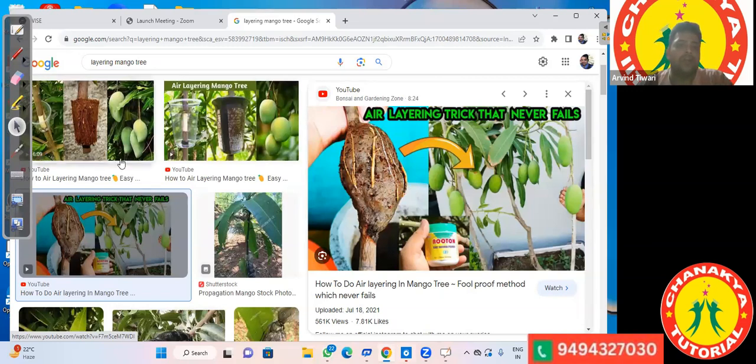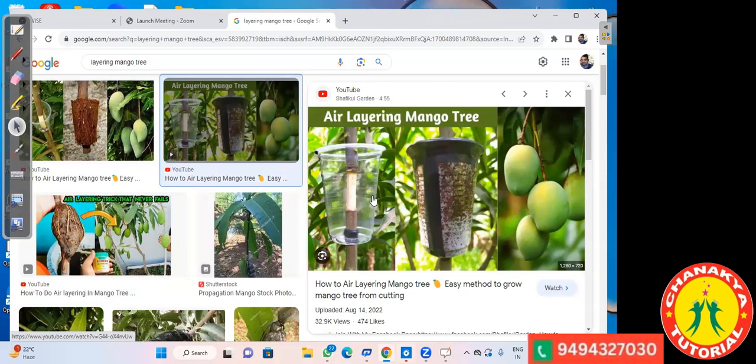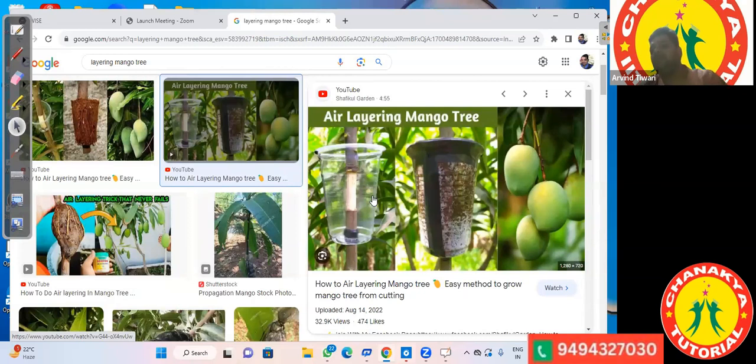Okay. So understood this? Here also you can observe this. This is the complete stem, and in this stem a small cut is made. You fill this. Can you see the small cut inside this glass? A small cut made on the stem inside the glass. Then after that, this glass is filled with soil and some nutrients.